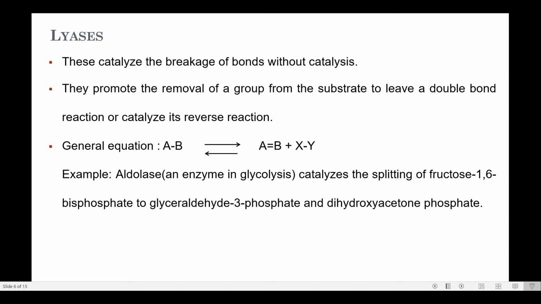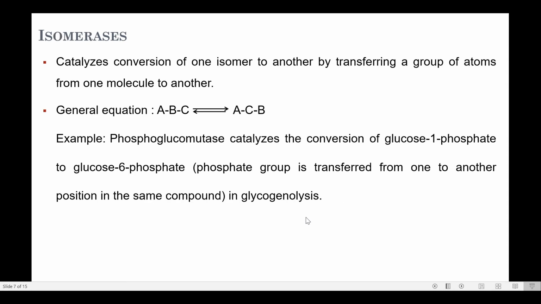Lyases catalyze the breakage of bonds without hydrolysis. They promote the removal of a group from the substrate to leave a double bond, or catalyze the reverse reaction. The general equation shows the formation of a double bond from a saturated compound. For example, aldolase, an enzyme in glycolysis, catalyzes the splitting of fructose 1,6-bisphosphate to glyceraldehyde 3-phosphate and dihydroxyacetone phosphate.